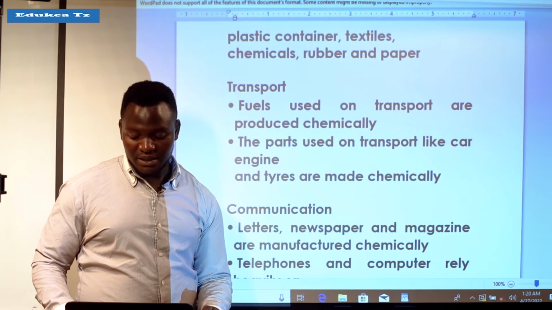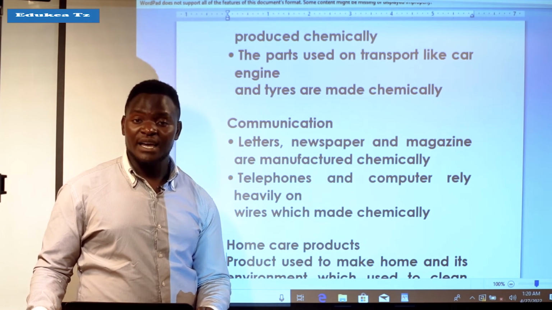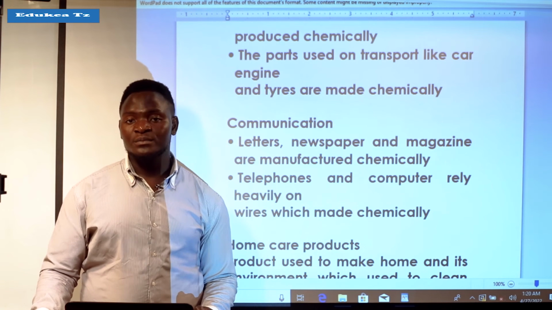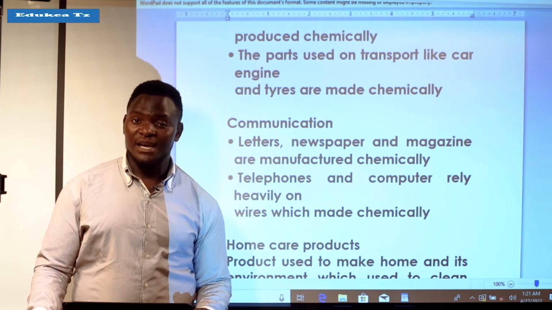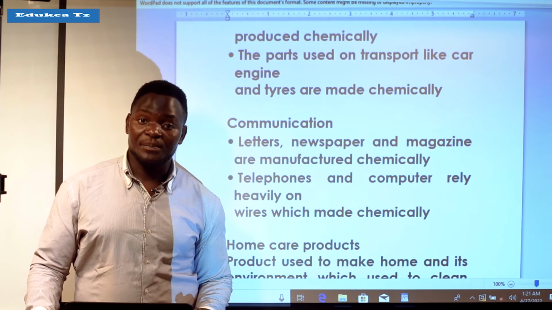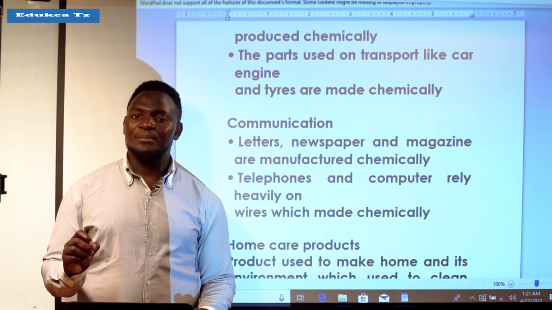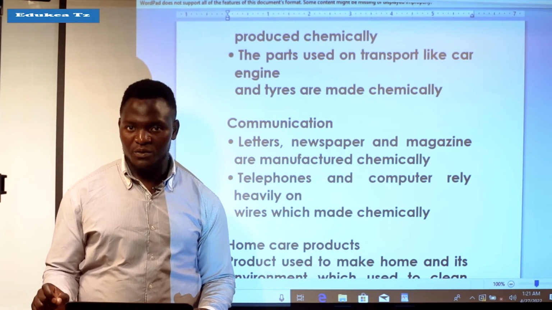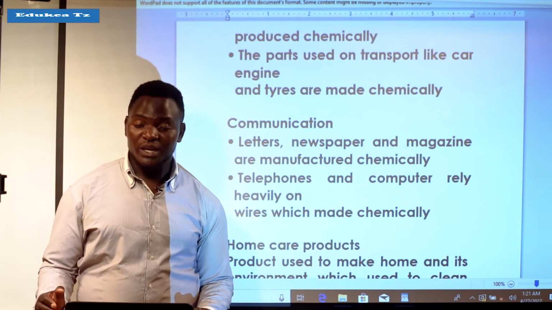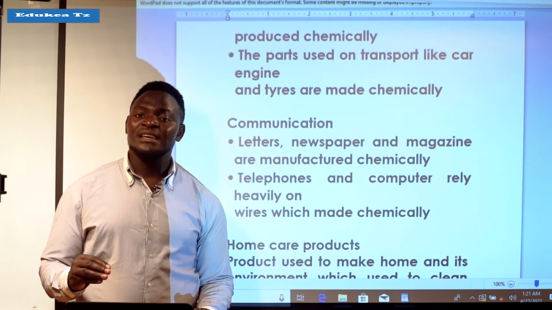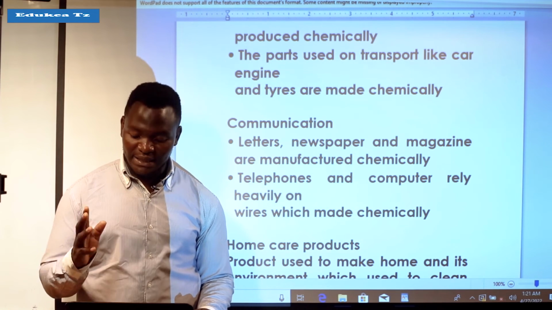And then we come to communication. In communication we have things like letters and newspapers. Take a good example: the letter we write down on paper. That paper is made chemically. Also the pens that we use to write are produced chemically. So you can say that chemistry is a very wide subject that we apply in our daily life.